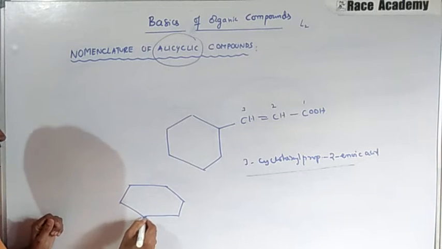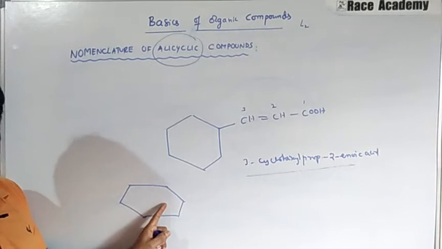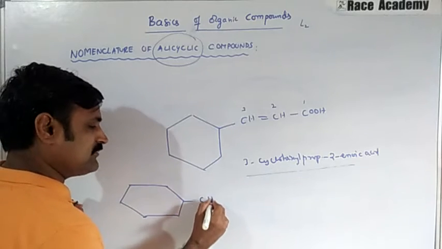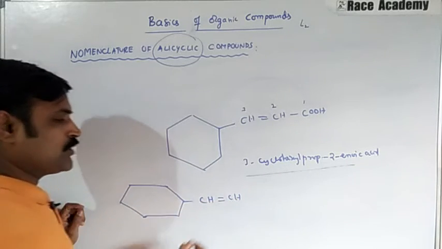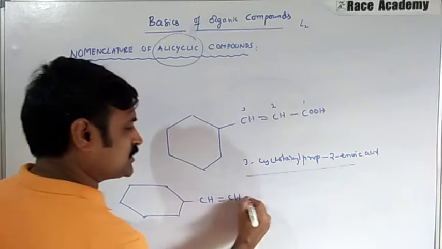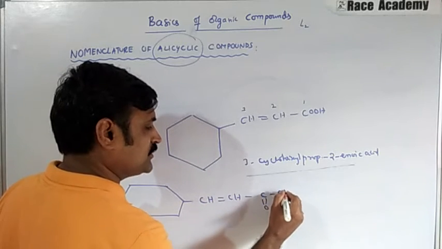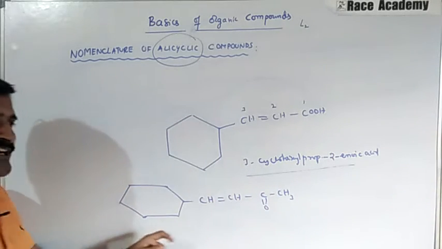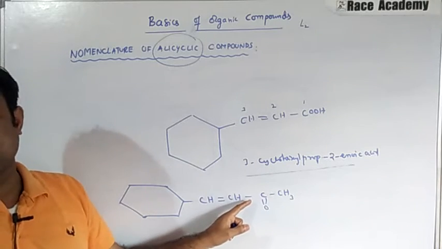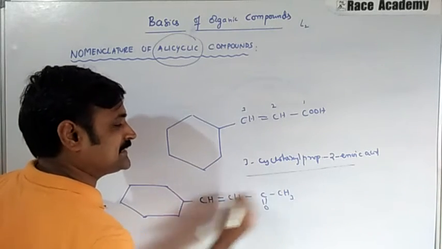A cyclohexane ring is there. To this, again, we have a carbon double bond, which is attached to a functional group, C=O, and this is CH3. As you all know, this is the ketone functional group, which is present in the carbon chain, and comes in the intermediate position of the carbon chain.